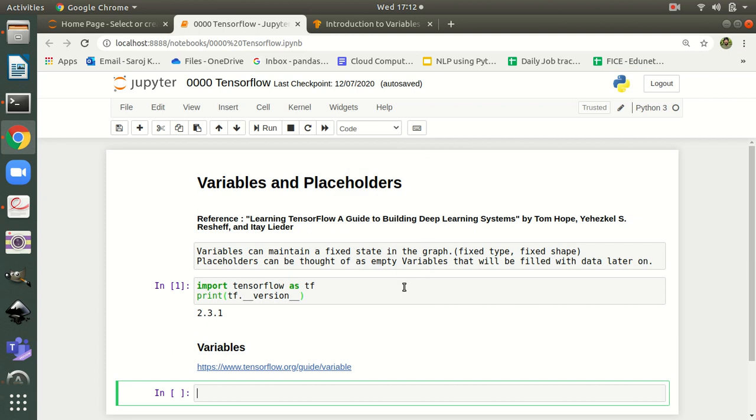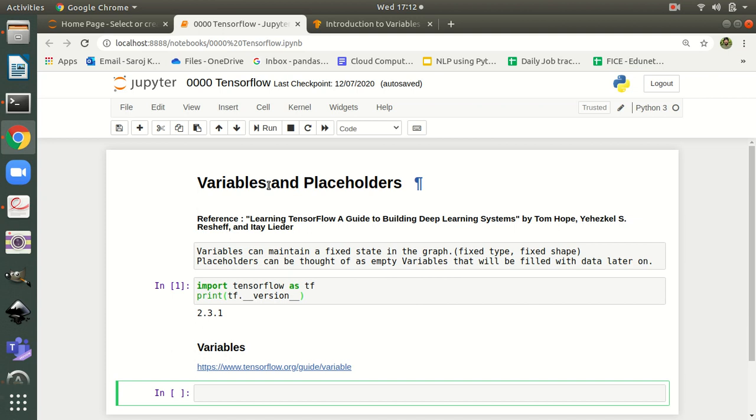Hello friend, in today's lecture we will learn about variables and placeholders in TensorFlow. A variable is a fixed state in the graph, and it has a fixed type and a fixed shape, and whenever you create a variable, it takes a certain amount of memory, right?